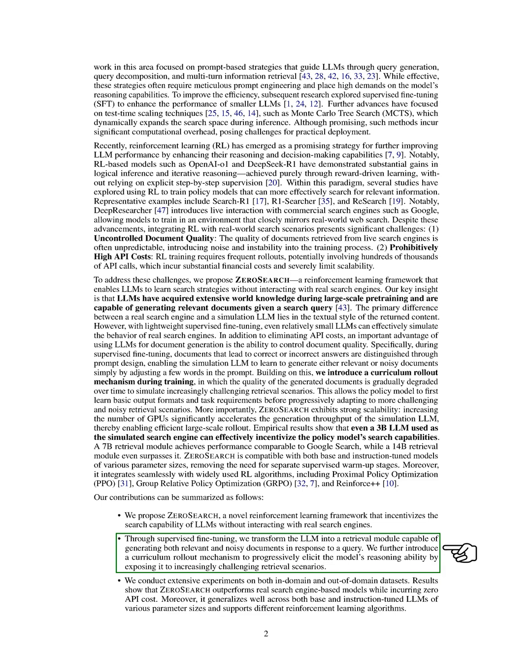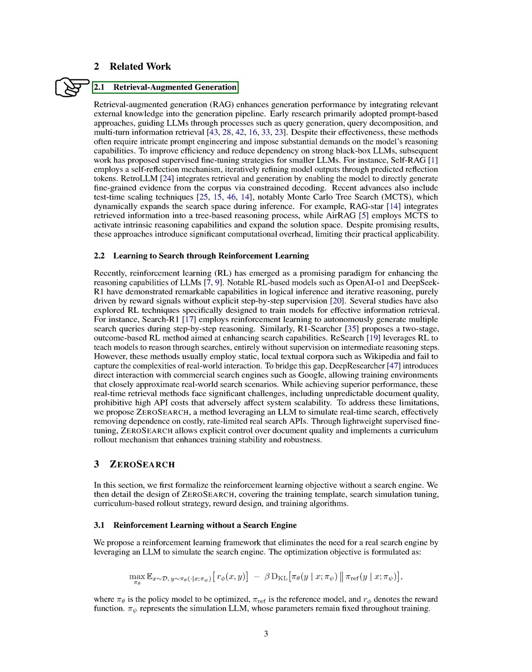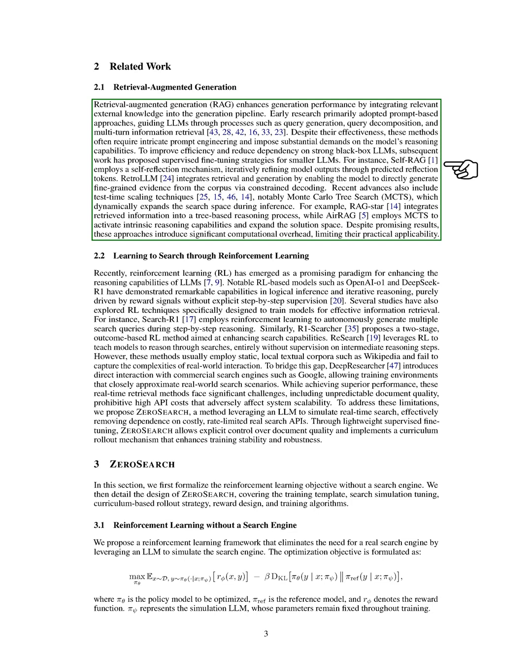Section: Related Work. In this section, we discuss related work in retrieval augmented generation and reinforcement learning. Retrieval augmented generation, or RAG, improves generation by incorporating relevant external knowledge. Early methods relied on prompts to guide large language models, LLMs, through tasks like generating queries and retrieving information. While effective, these methods often required complex prompt designs and placed heavy demands on the model's reasoning skills. To enhance efficiency and lessen reliance on powerful LLMs, later research introduced supervised fine-tuning for smaller models.